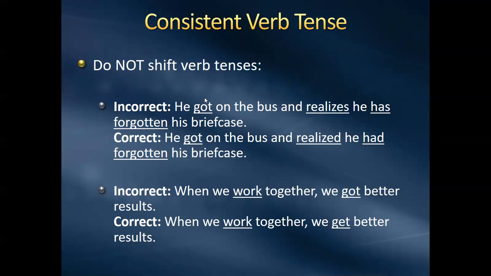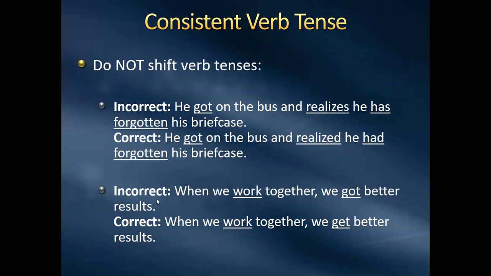So here's some examples. He got on the bus and realizes he has forgotten his briefcase. So we have a past tense verb here, and then we switch to present tense and present participle. So what we need to do is change it to make it all past tense. He got on the bus and realized he had forgotten his briefcase. So if it's past tense, keep it past tense. If it's present tense, keep it present tense.